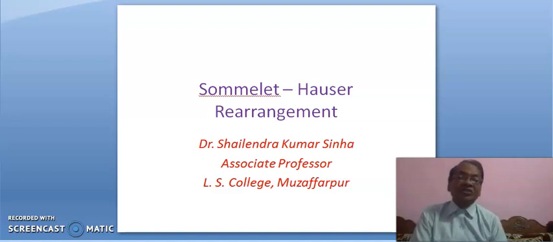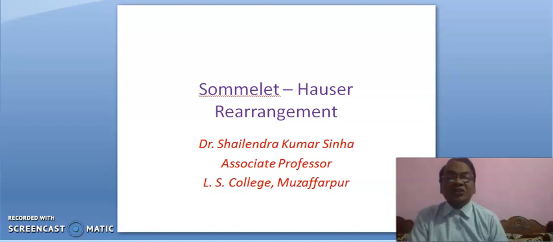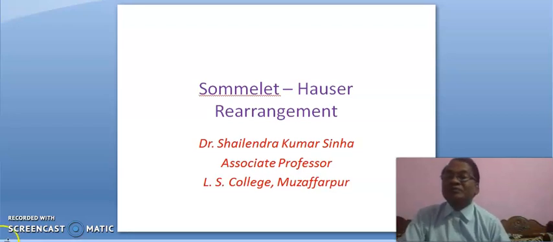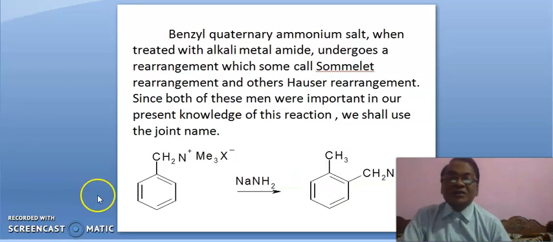I am Dr. S.K. Sinha discussing Sommelet-Hauser rearrangement. It is benzyl group and it is trimethyl. Benzyl trimethyl ammonium halide. The substrate is benzyl trimethyl ammonium halide. It is also called benzyl quaternary salt.